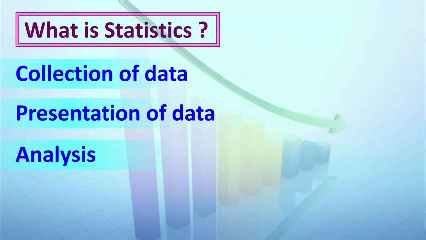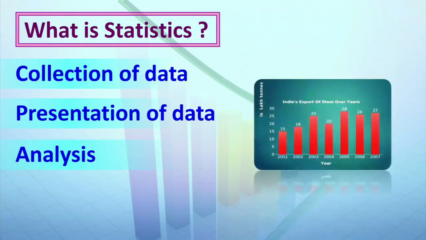For that, let's take a bar graph showing the export of Indian steel over a period of 7 years, from 2001 to 2007. Seeing the graph, we can easily say that the export has almost doubled from 15 to nearly 28 over the given period of time.